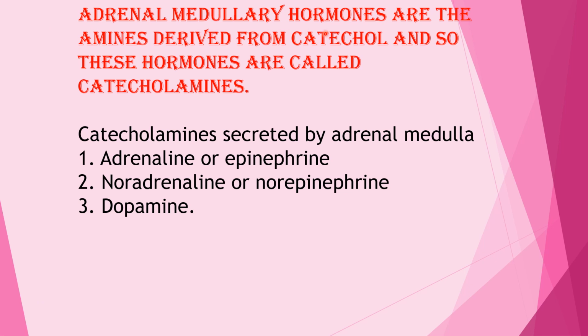Adrenal medullary hormones are amines derived from catechol, and so these hormones are known as catecholamines. Catecholamines secreted by the adrenal medulla are adrenaline or epinephrine, noradrenaline or norepinephrine, and dopamine.